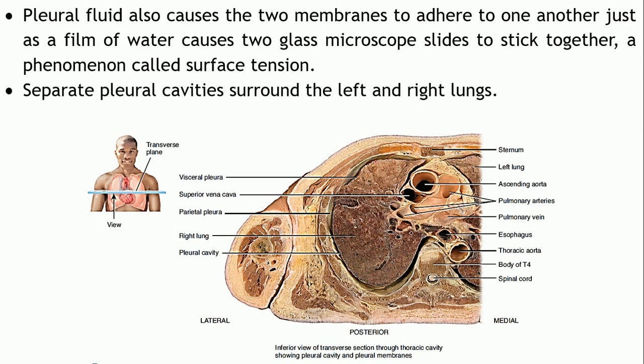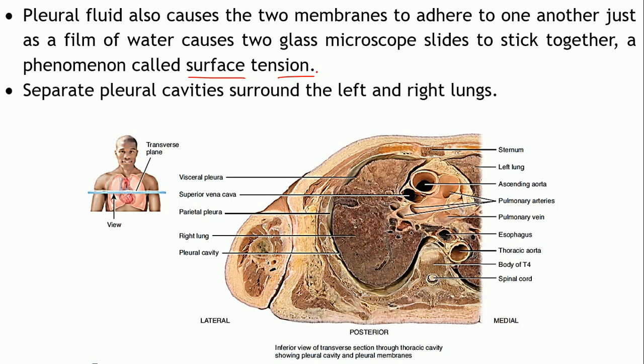Also, this particular fluid helps these two membranes to adhere to each other. They stick together because of the pleural fluid present in between, just like water causes two glass microscope slides to stick together. This phenomenon is known as surface tension. So it prevents friction, and it also keeps these two layers together.